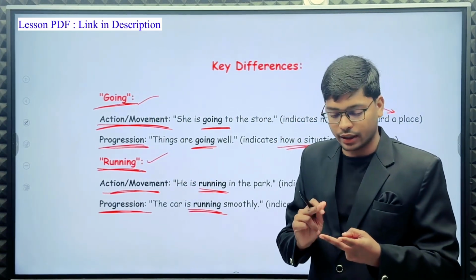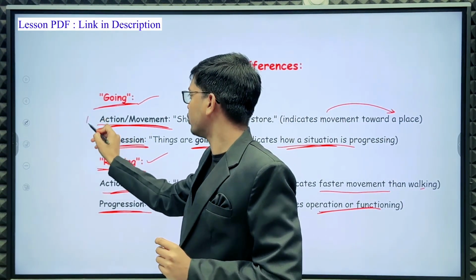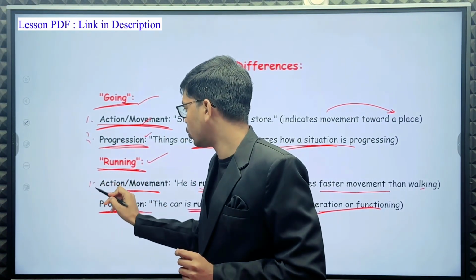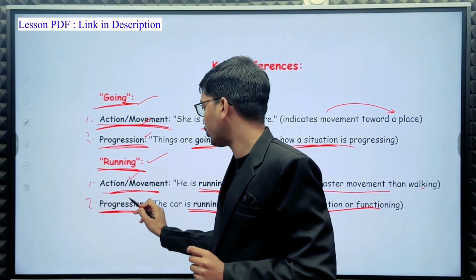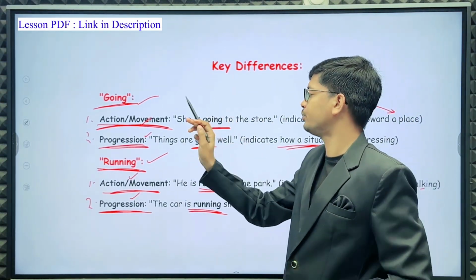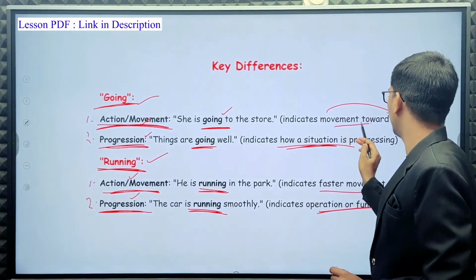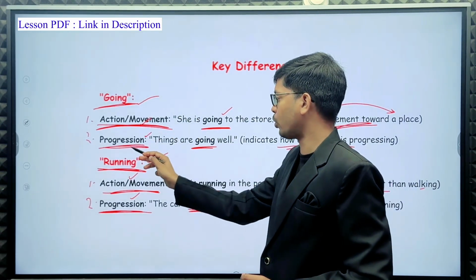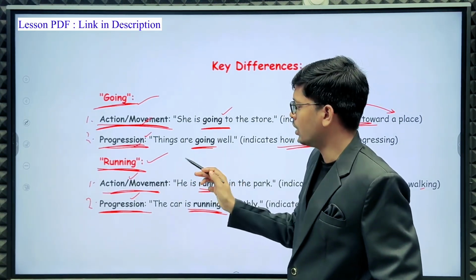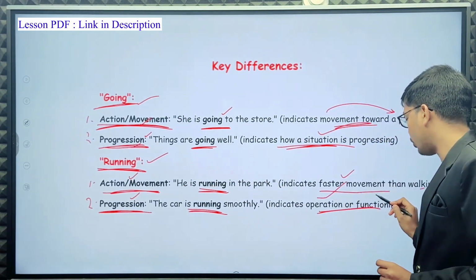For going, action or movement indicates only movement toward a place, and progression indicates only how a situation is going. Running, for action or movement, indicates faster movement than walking, and for progression indicates operation or functioning.